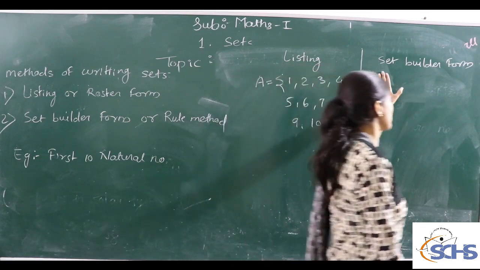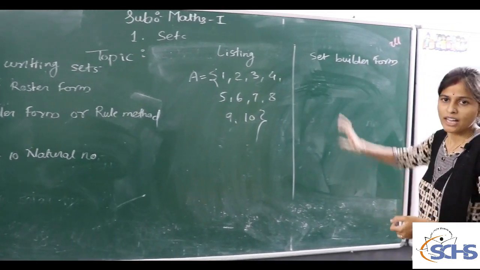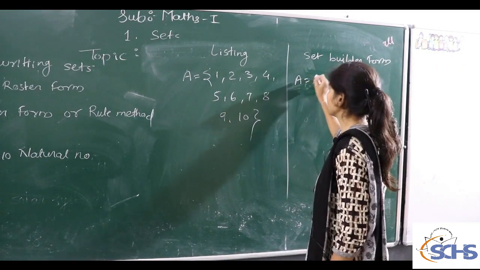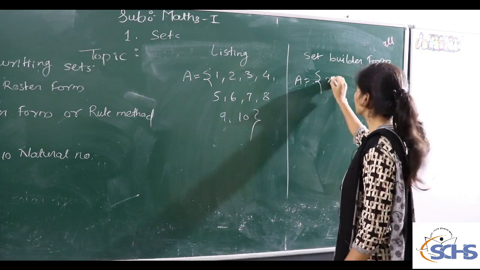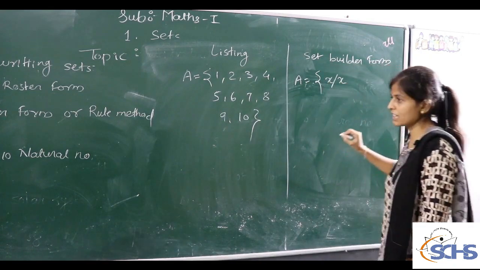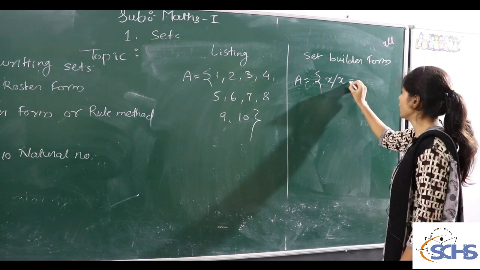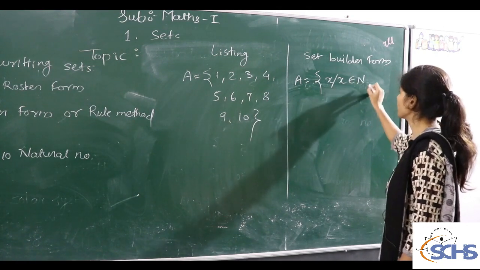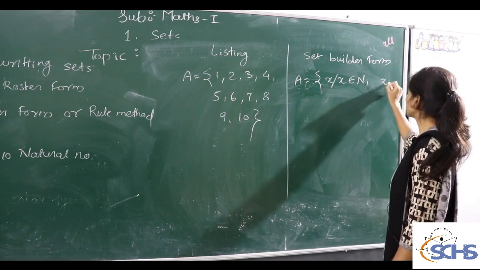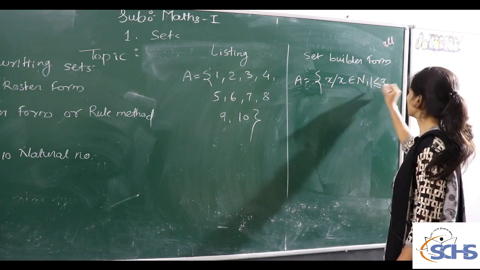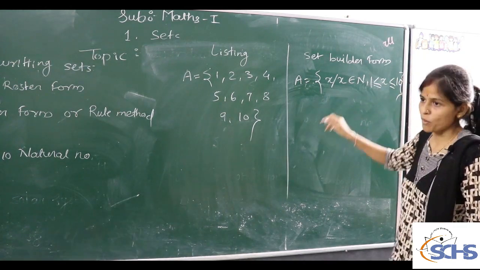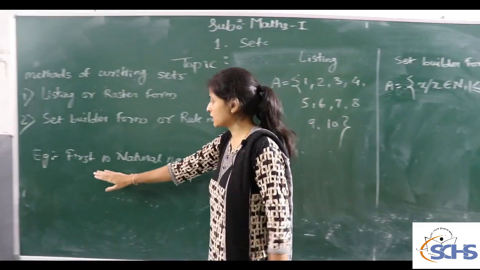And in set builder form we use a variable and sentence form. How do we write the first 10 natural numbers? The method of writing the set is {x | x belongs to natural numbers, and x lies between}. In this form we write down the first 10 natural numbers.